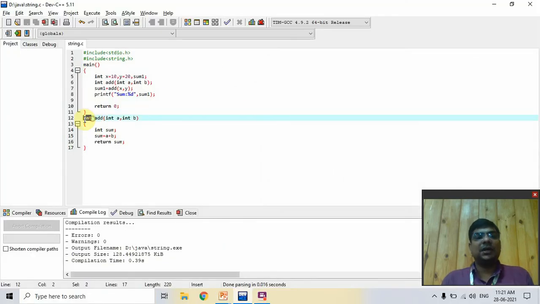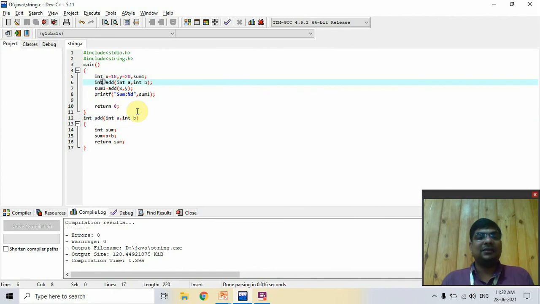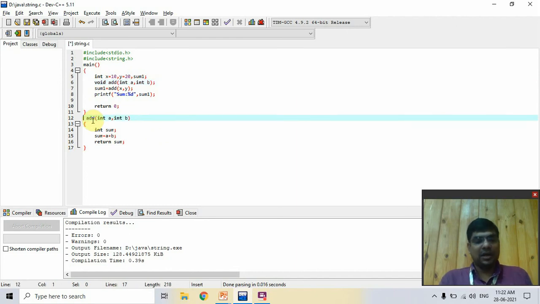So it has the return type, and it also has the parameter. So it is the fourth category, both return type and parameters. Now I create a second one with void. Here I create the void and I print the value of sum inside the function.